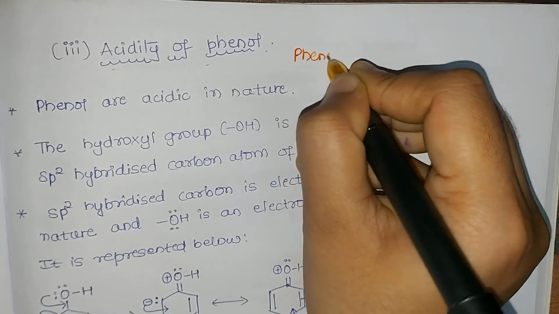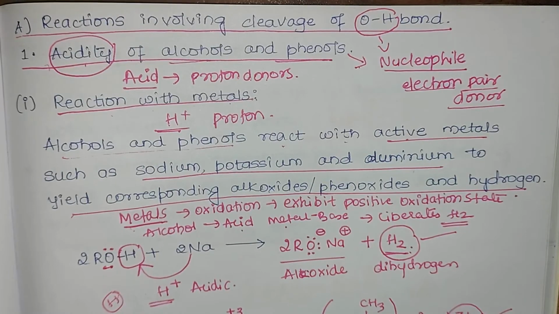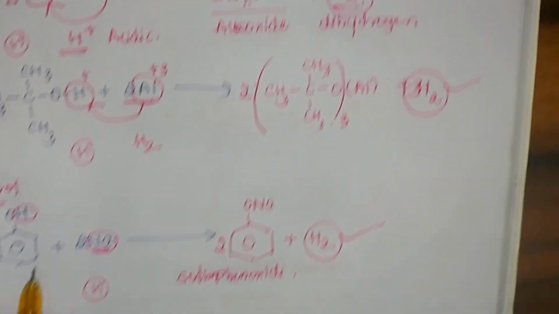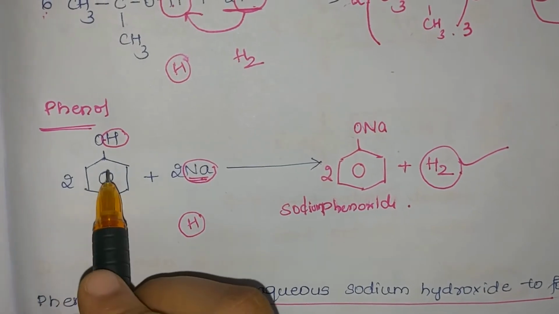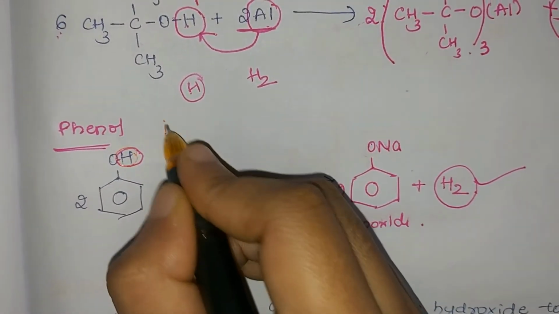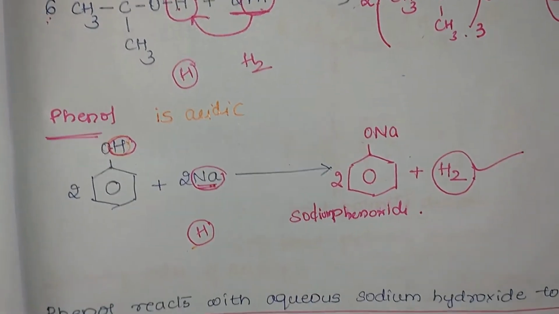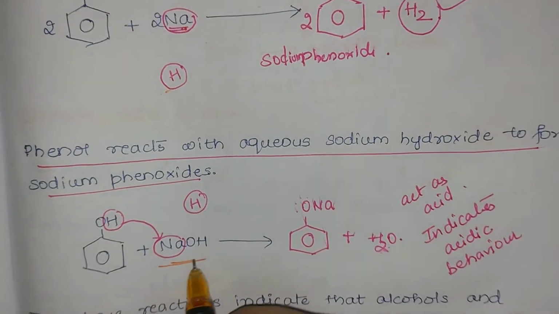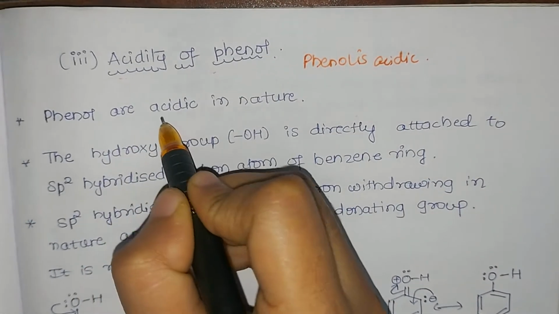So earlier we have seen that phenols are acidic in nature. Let us recall that reaction. See, here we have considered the reactions. We have taken phenol. We had seen that when phenol was reacting with sodium, hydrogen was displaced, and when phenol was reacting with sodium hydroxide, hydrogen was displaced, which indicates that phenol is acidic. In both reactions we see hydrogen is displaced. So we say phenols are acidic in nature.